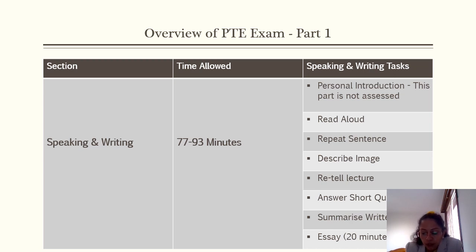In the writing module, the first task you will get is summarize written text. In summarize written text, you will get a passage, and you need to read that passage and summarize it into one sentence. One sentence, that means only one full stop. And the word limit for this task is 5 to 75 words.